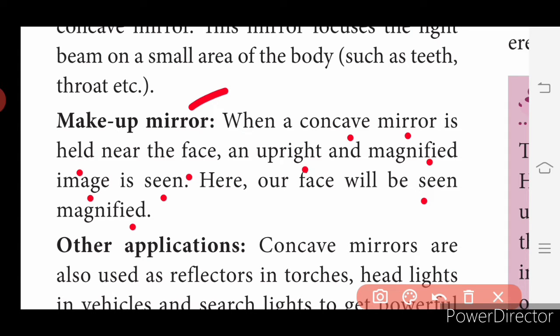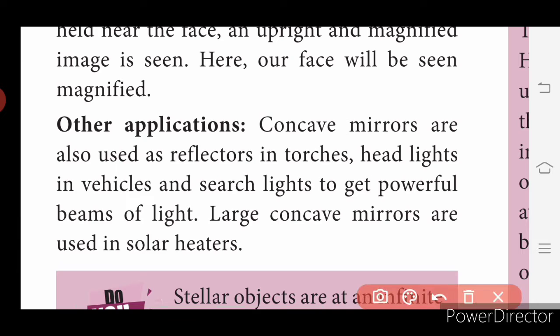Then the other applications of concave mirror, this is very important. Concave mirrors are also used as reflectors in torches, headlights in vehicles and searchlights to get powerful beams of light. Large concave mirrors are used in solar heaters. Where is it used as a reflector? In torches and headlights in vehicles. You have dome lights, right? In vehicles, that is all made up of concave mirrors, and searchlights to get powerful beams of light.